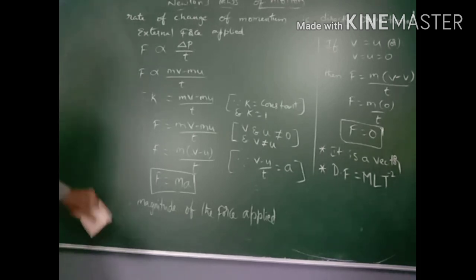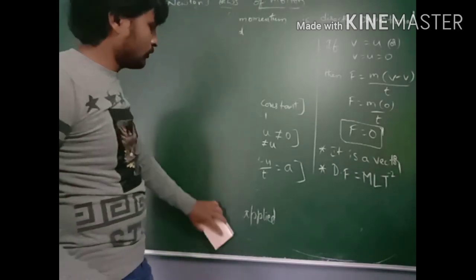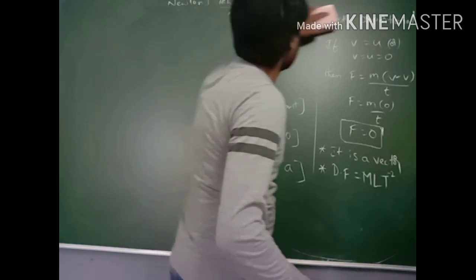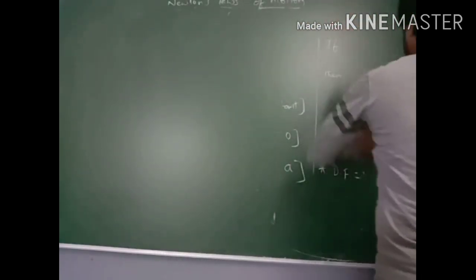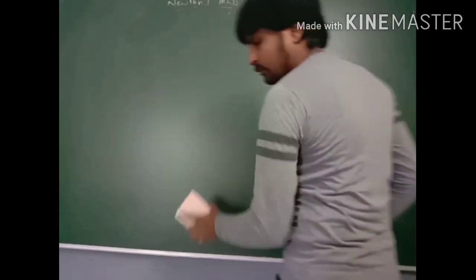Before going to the cases, the statement for the law of conservation of momentum: the momentum before collision is equal to the momentum after collision.